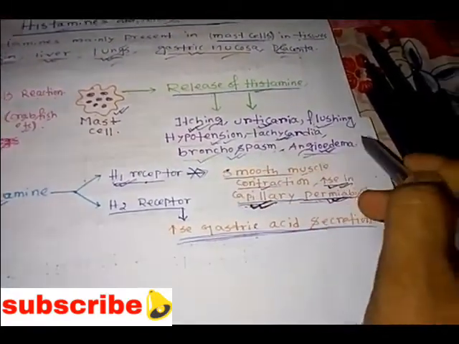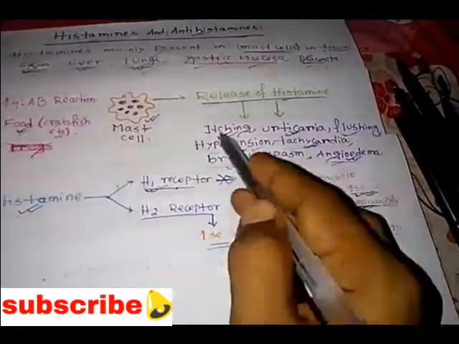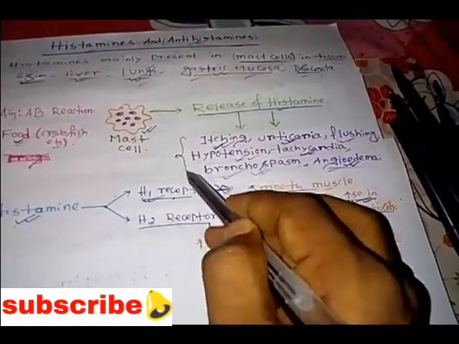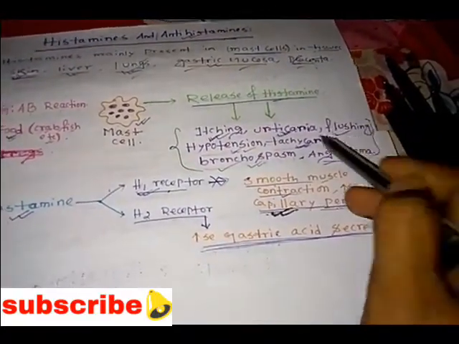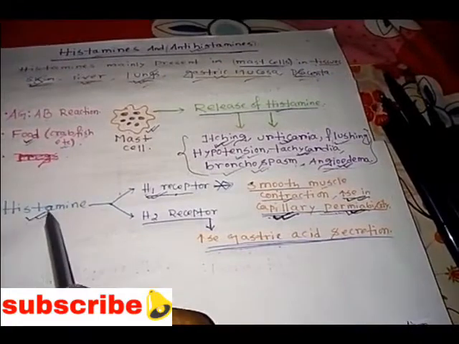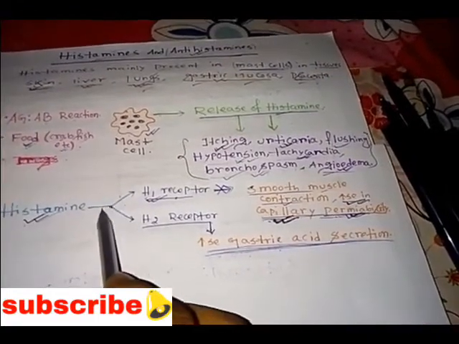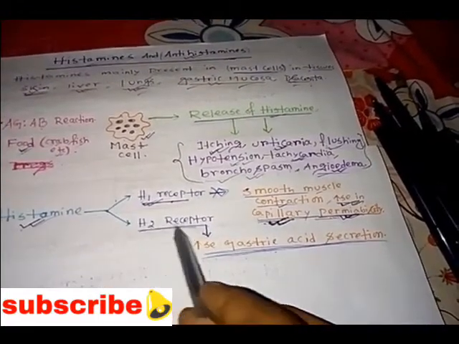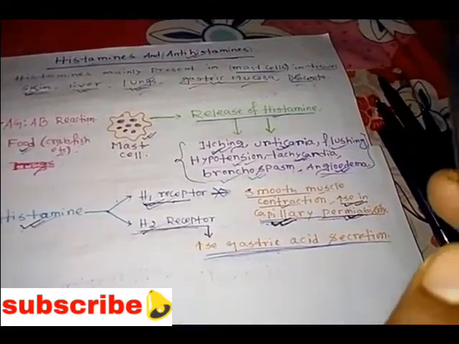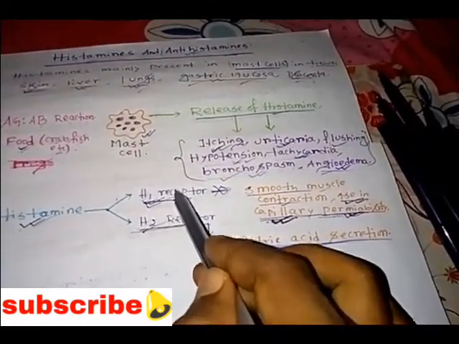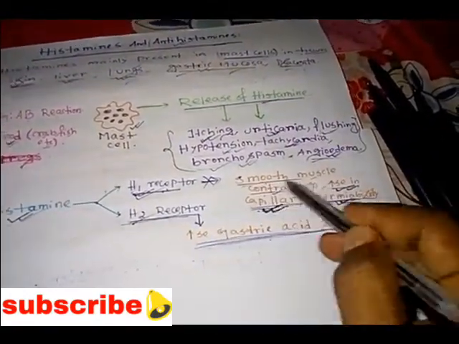Next, the H1 blocker drugs, or antihistamines, come in first generation and second generation. Under the first generation we have diphenhydramine, dimenhydrinate, promethazine, cinnarizine, meclizine, and pheniramine, which is also used in our daily life.